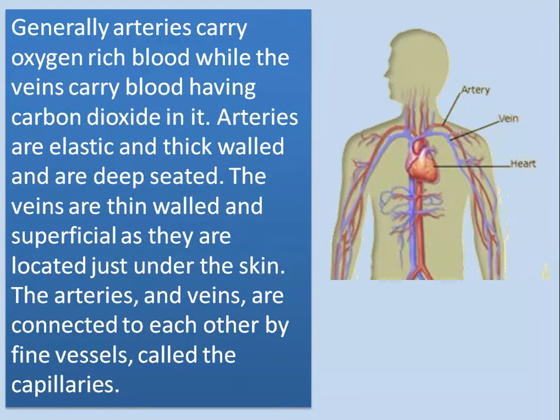Generally, arteries carry oxygen-rich blood while the veins carry blood having carbon dioxide in it. Arteries are elastic and thick-walled and are deep-seated. The veins are thin-walled and superficial as they are located just under the skin. The arteries and veins are connected to each other by fine vessels called the capillaries. And veins and arteries आपस में connected होती हैं with the help of capillaries.